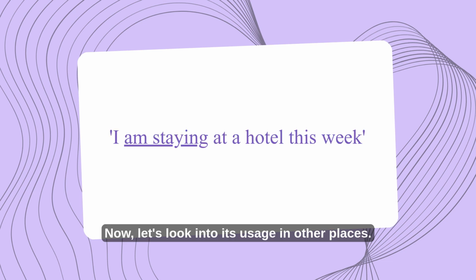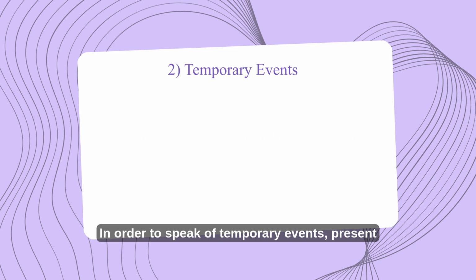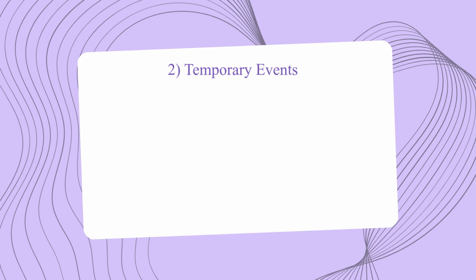Now let's look into its usage in other places. I am staying at a hotel this week. What does the sentence mean? The person is staying at the hotel for this week only. That means it's a temporary stay. In order to speak of temporary events, present continuous tense is used.